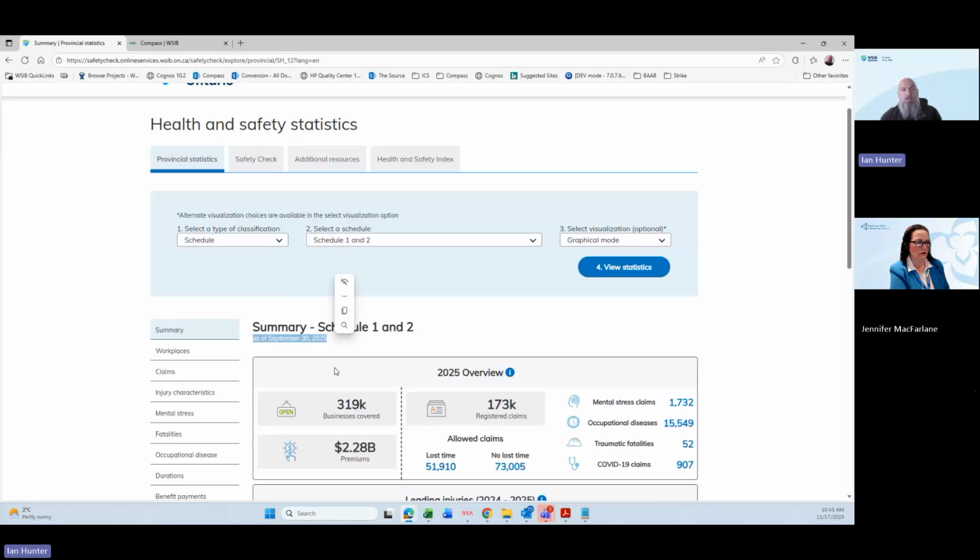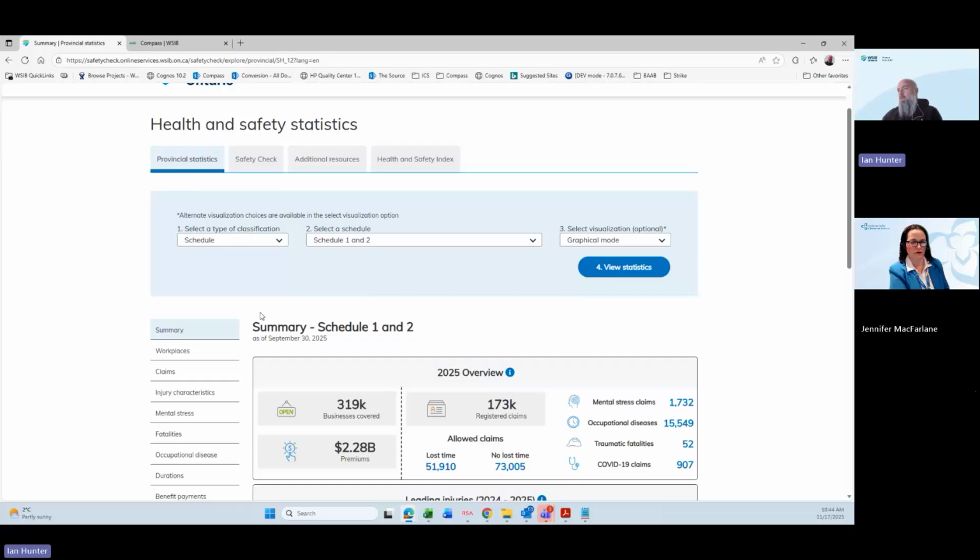So we typically update this information every month. We're updating it around, I'm going to say, the 20th to 25th of the month. We have to follow a certain IT schedule within WSIB in order to do our updates. But it'll typically update around the 25th of the month with data for the prior month. So right now we have data as of the end of September. When we get into the latter half of November, we'll update with data as of the end of October. So all three tools are like that. They all update every month, and they all update around the same time.